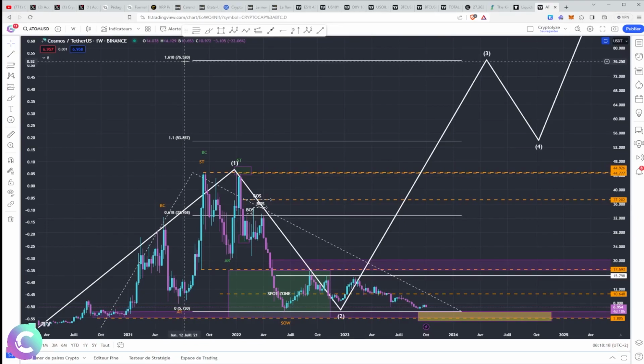Namely that in this type of target, end of bull run, we have an ecosystem which benefited from the bull run, in which we had an injection of liquidity, we have a valuation of the Atom. It is important to understand that we really need to have a valuation of the Atom, and this is the type of news that we will expect for the current 2024 ecosystem to have news and strength at the token level.